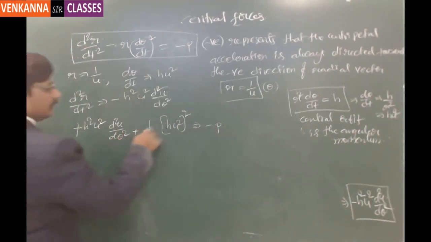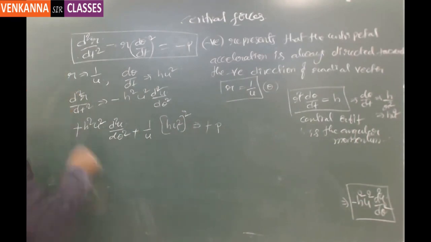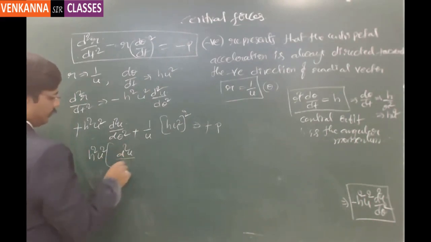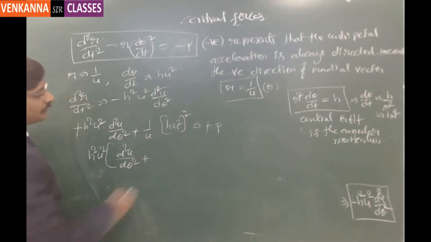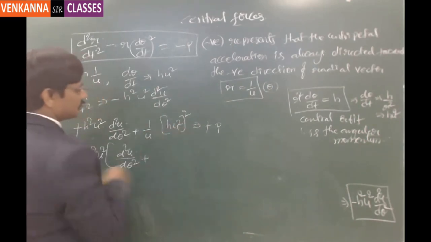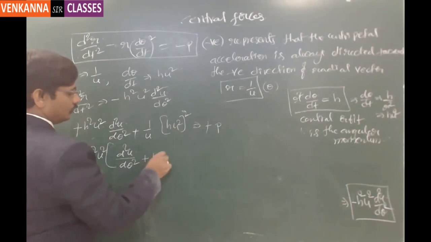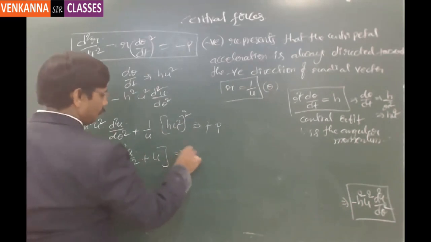This minus and this minus will cancel out, and then if you take h square u square out, we get d square u by d theta square plus u square by u, that is u, is equal to p by h square u square.